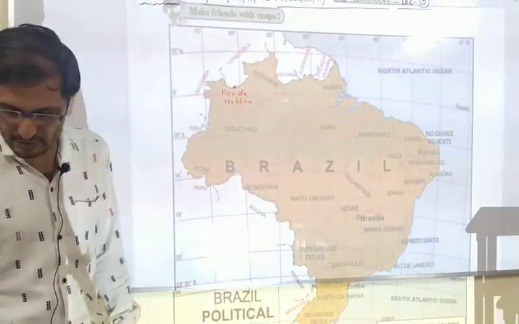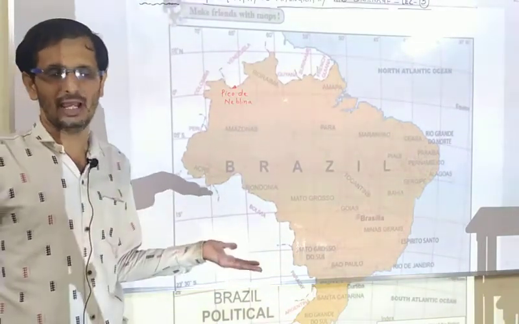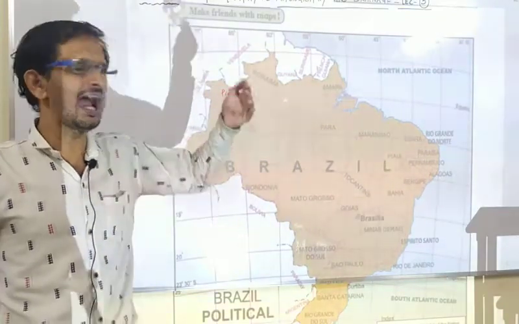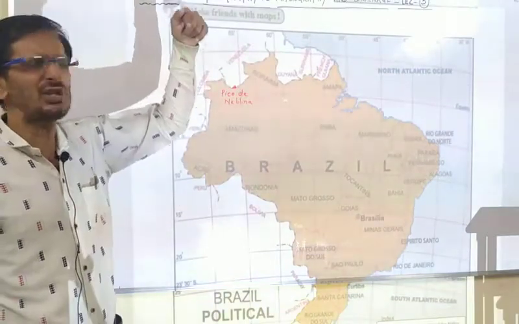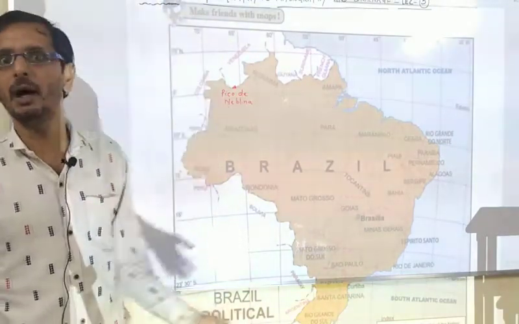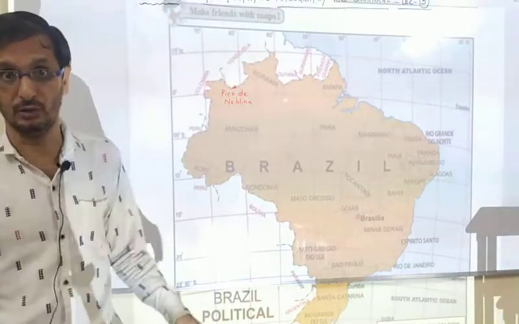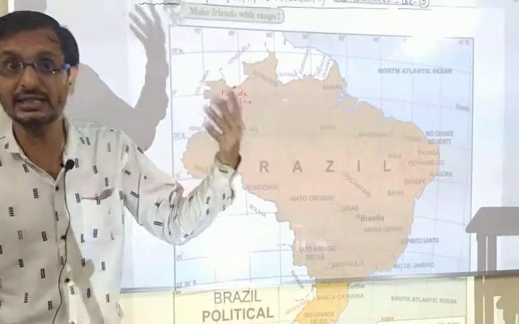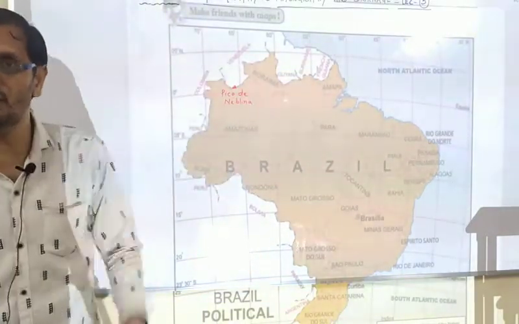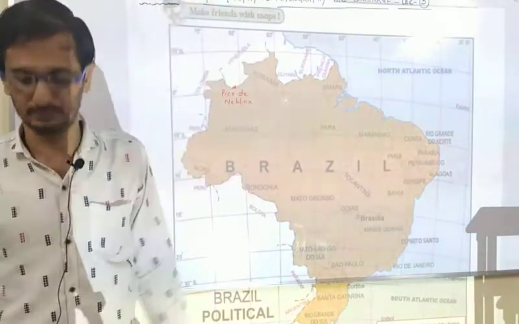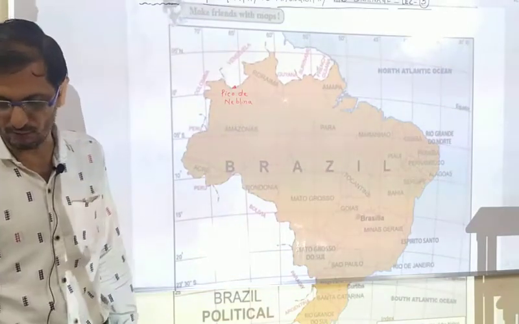Now the highlands gradually slope towards the north, and the slopes are not very steep. You already know that the highland area does not have a high altitude, so obviously the slope is gentle. It is not steep. In the Himalaya, the slope is very steep, and even in the Sahyadri ranges of the Western Ghats and Eastern Ghats, there are many mountain ranges which have a steep slope.